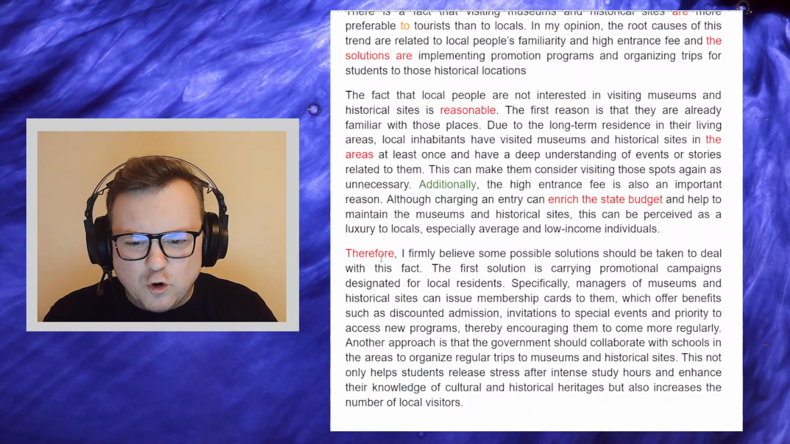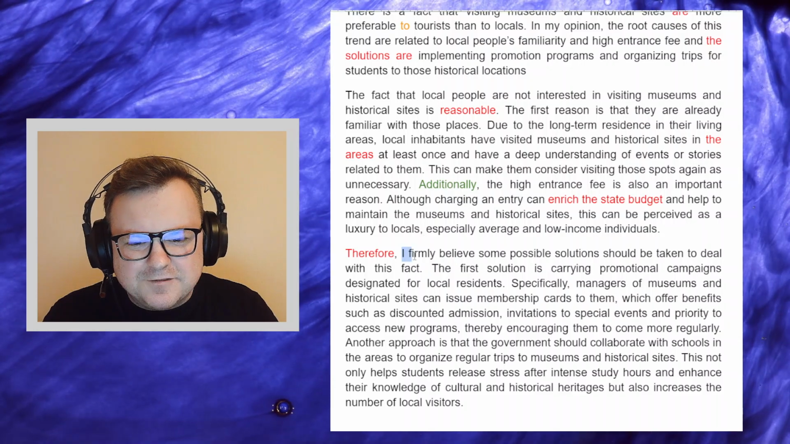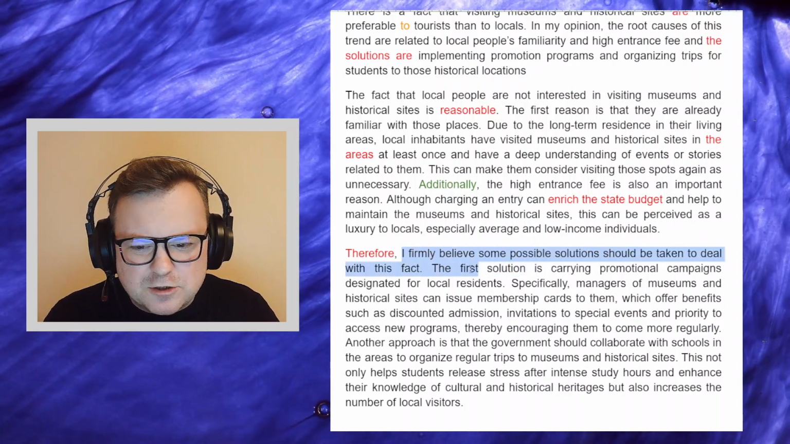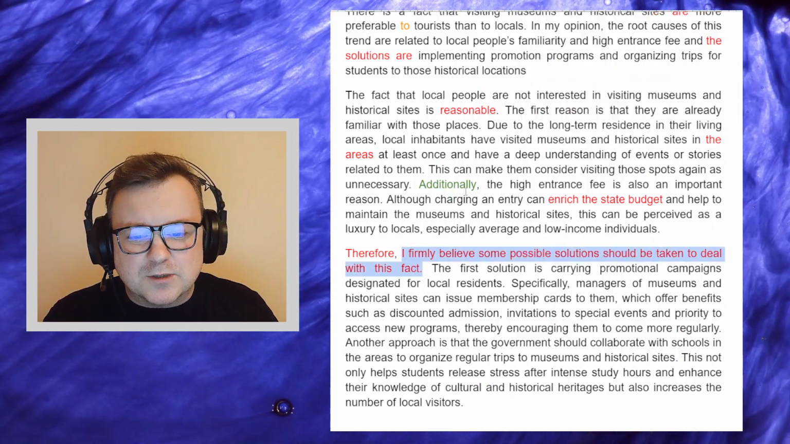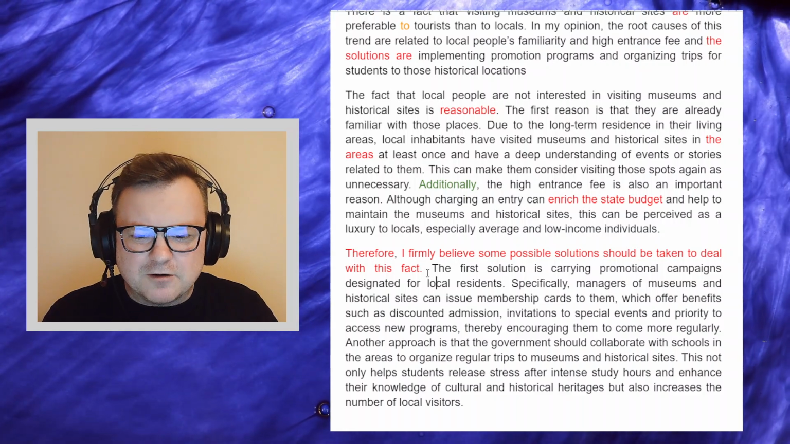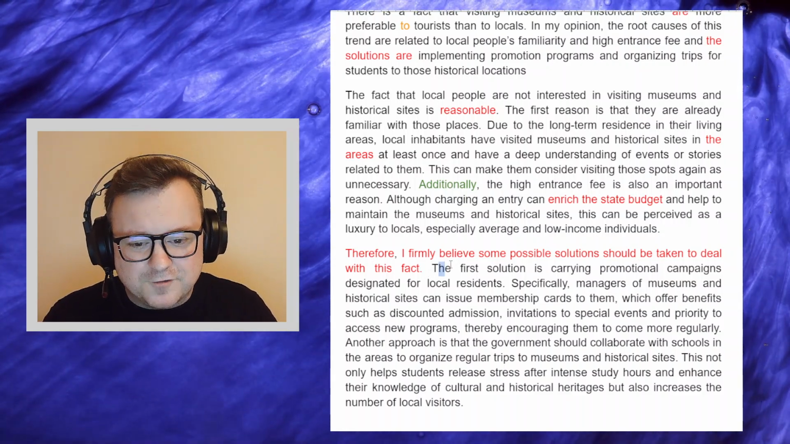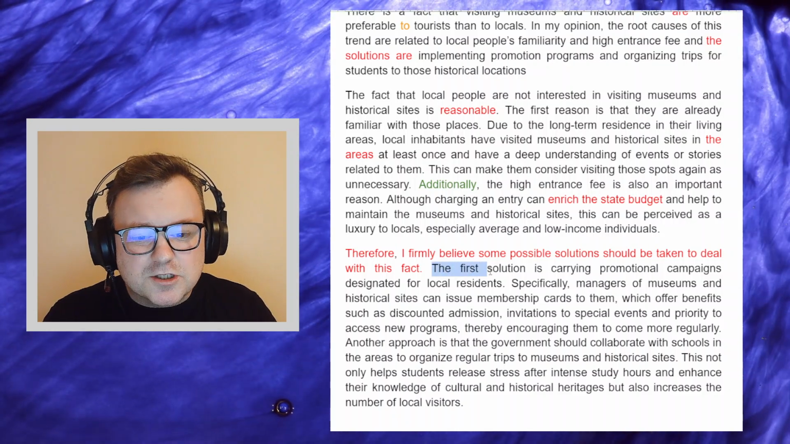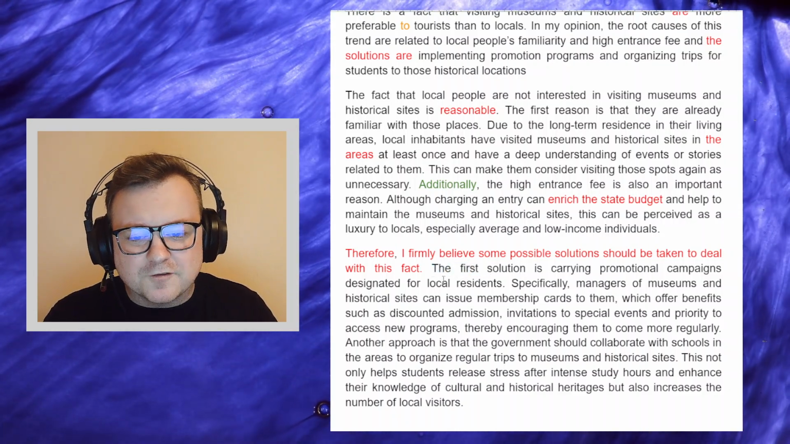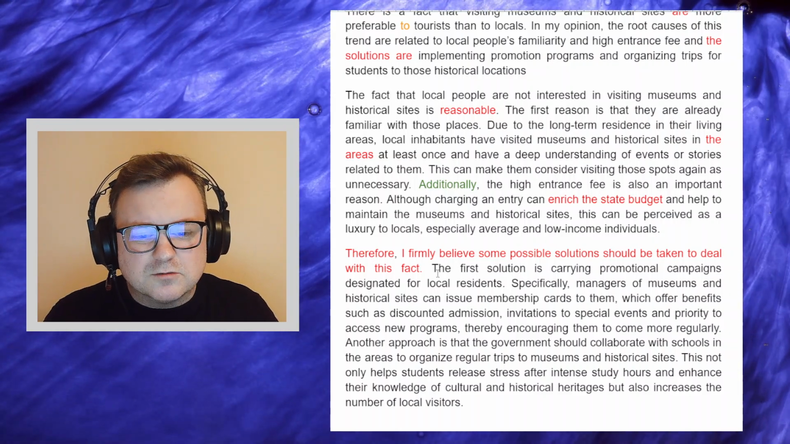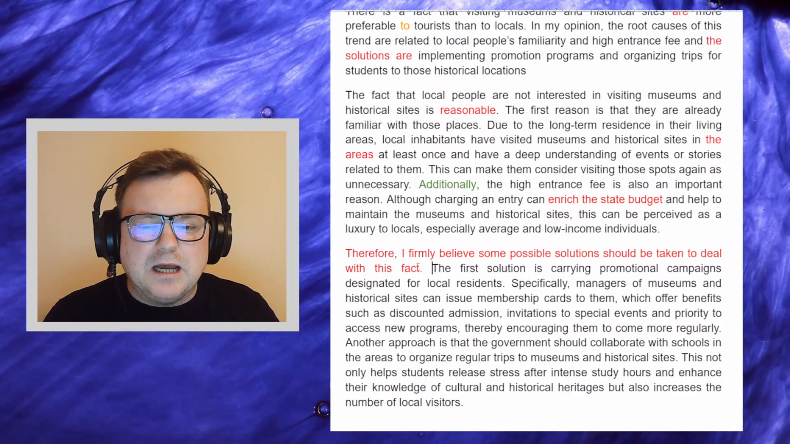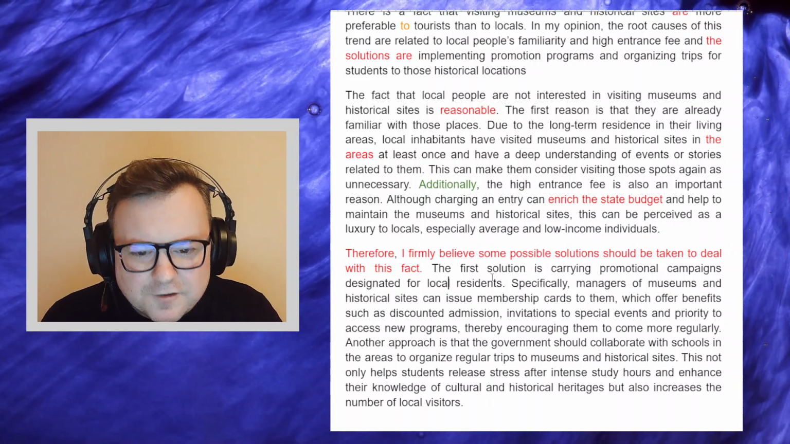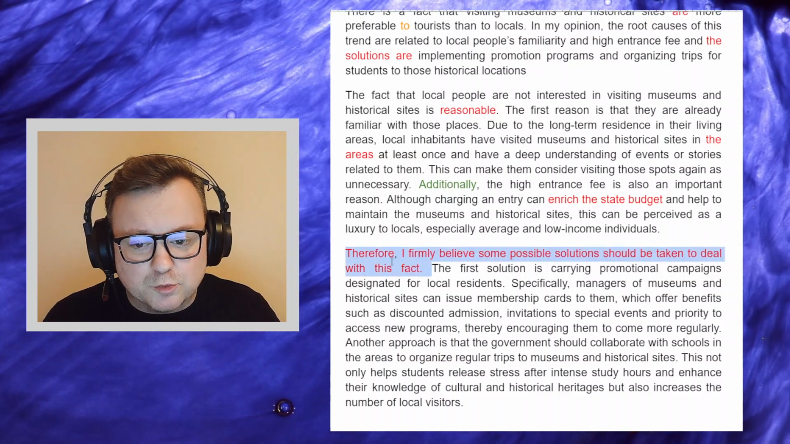Again, therefore, I firmly believe some possible solution should be taken. All of this is unnecessary. Just get into it. We don't need this. I believe that there are solutions. This is good. The first solution is, and you could just start your paragraph here. The first solution to this problem, or the first way to attract more locals. We don't need this. The first, and also this will help cut down on your word count too.